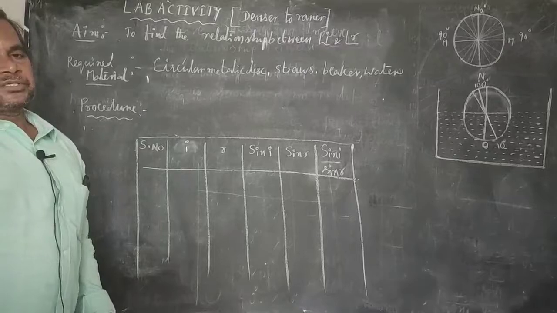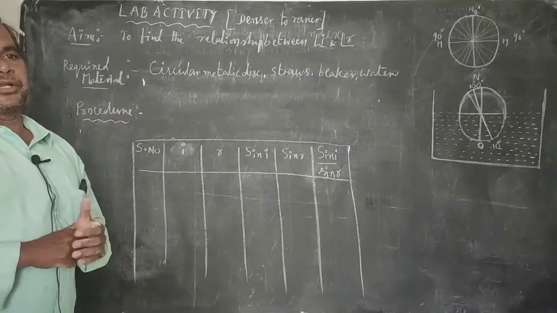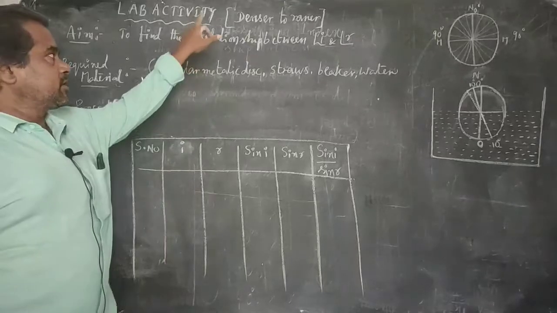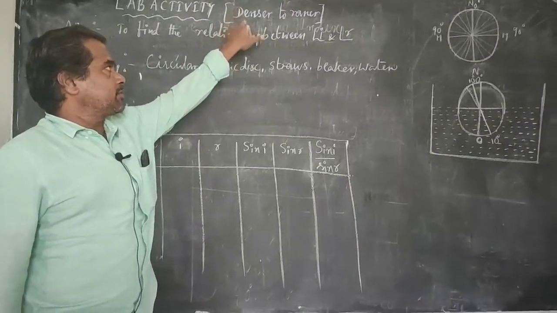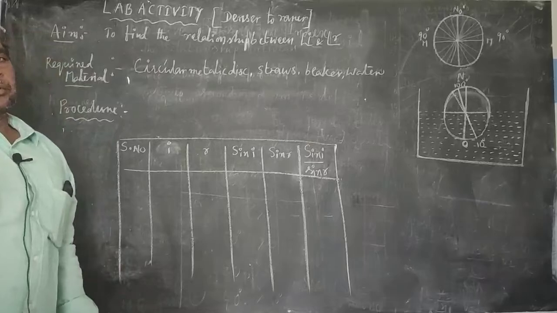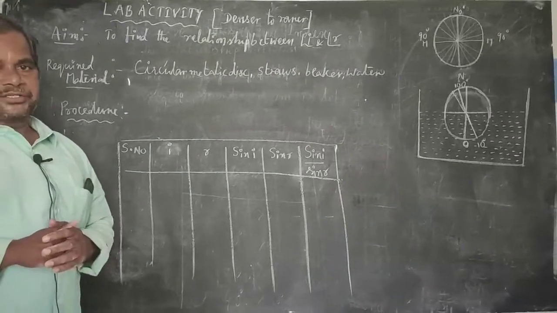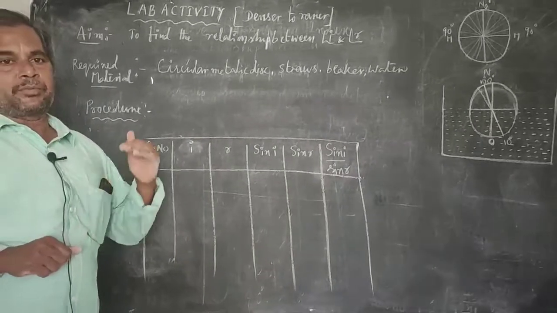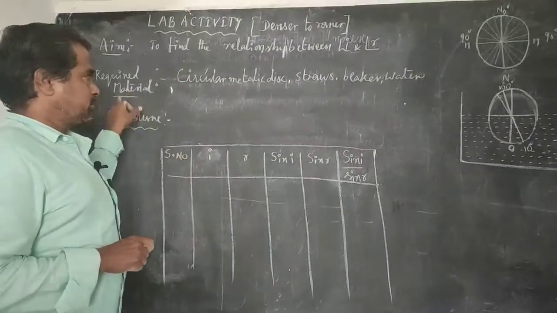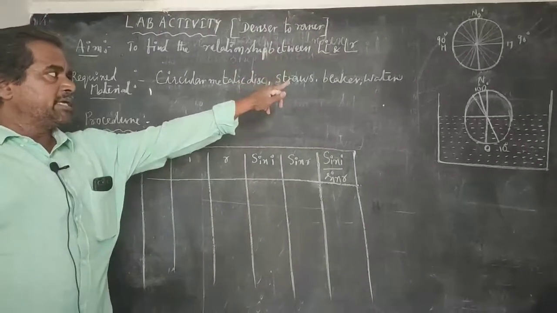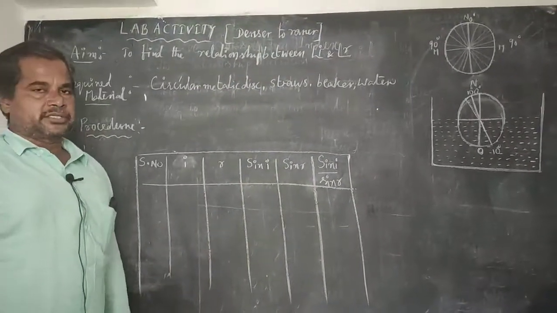In the previous case we explained when any light ray travels from rarer to denser, but in this lab activity we are explaining when the light ray moves from denser to rarer. For that we require some material: a circular metallic disc, straws, beaker, water, etc.